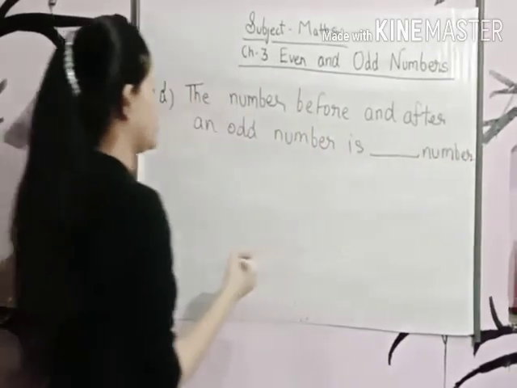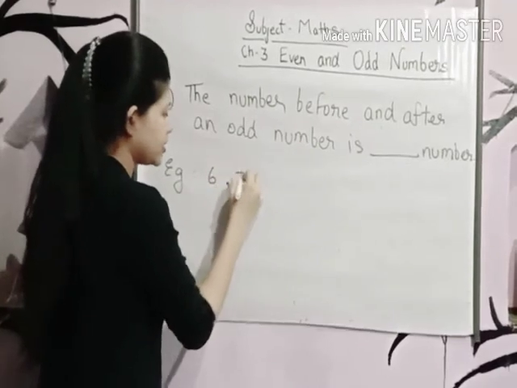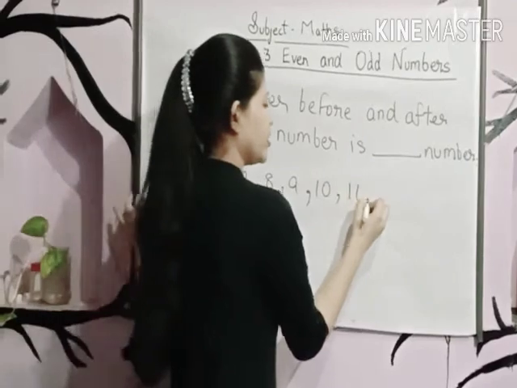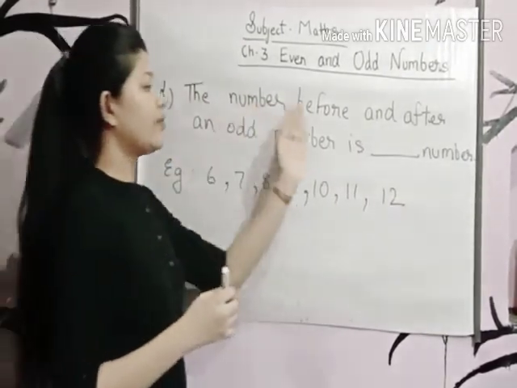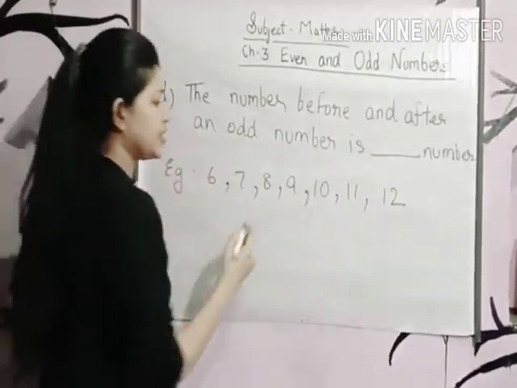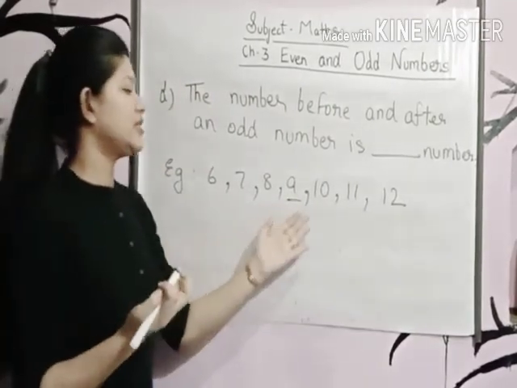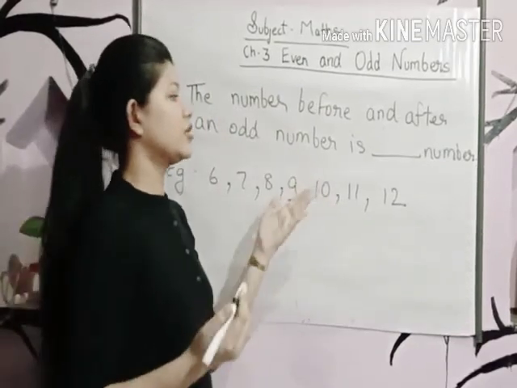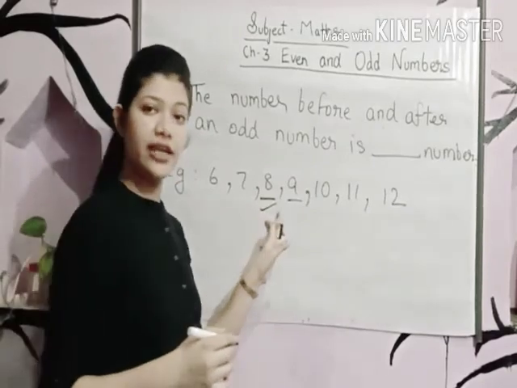If I write the numbers 6, 7, 8, 9, 10, 11, 12. Now, what the question is saying, the number before and after an odd number. Let's take one odd number, the number 9. 9 is an odd number. What is before 9? 8, and 8 is an even number.